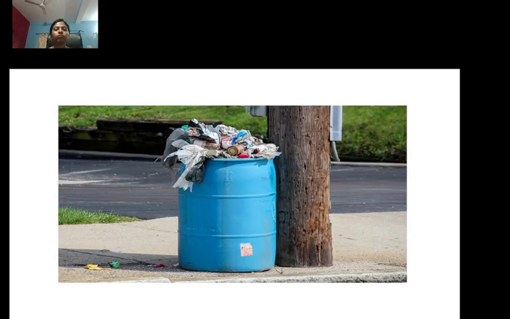Now, just tell me what kind of garbage is produced at home? See, in my house only paper kind of garbage is there. And in your house, what kind of dustbin or garbage is produced, student? Okay. Homes produce wet and dry waste like vegetable peels, fruit peels, milk packets. Alright. Yes, that's good.